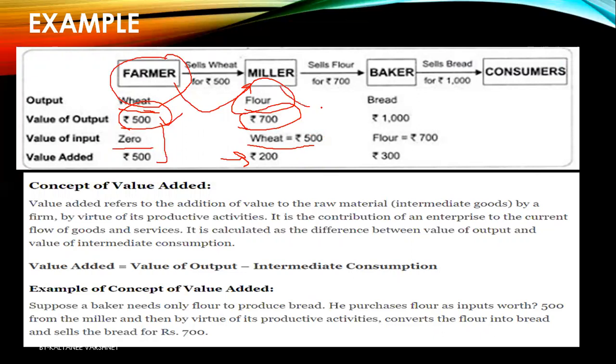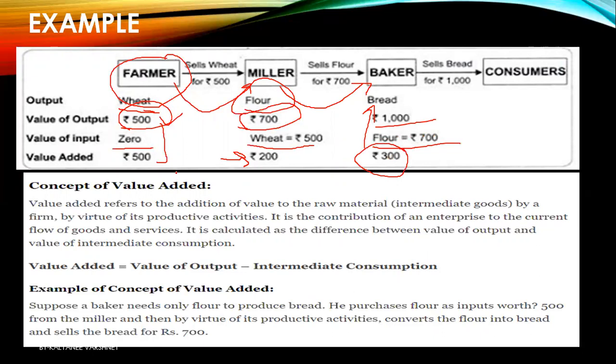Now, the miller sells to the baker for rupees 700. So for the baker, flour at rupees 700 is an intermediate cost because he is purchasing from somebody else. So for him, it becomes what? Intermediate cost or consumption. Now again, he is converting flour into bread and makes it worth rupees 1000. So he has done value addition of rupees 300 to it.